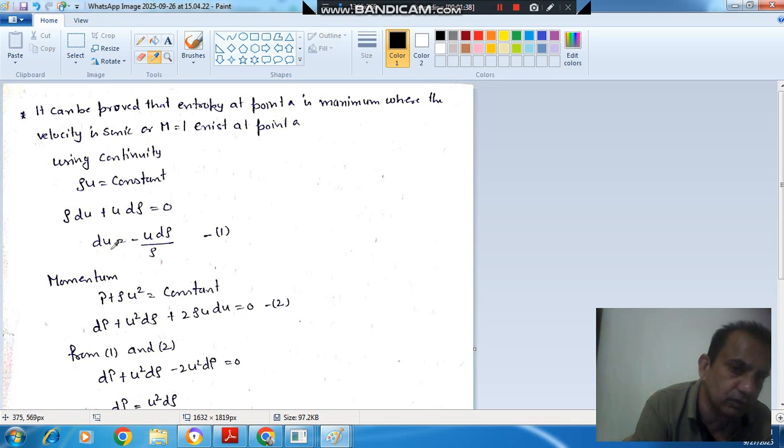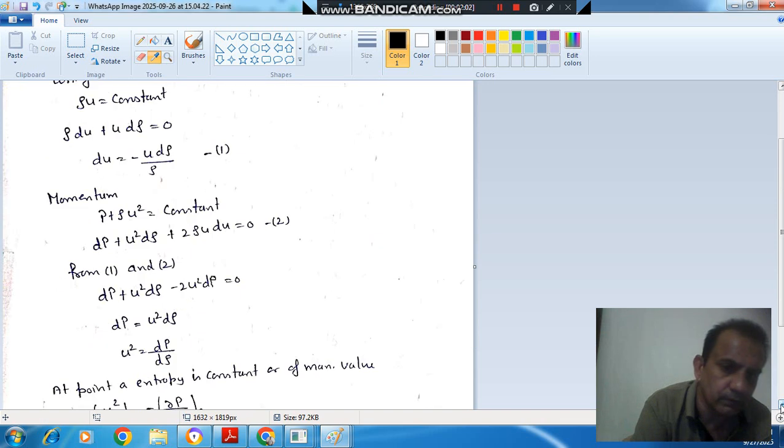Now this du is equal to minus u d rho by rho, and if we put it here, this rho will cancel out and the sign will change to minus, and here it will be u square, so it will be minus u square d rho. It will come to the right hand side as u square d rho. So u square is dp by d rho.